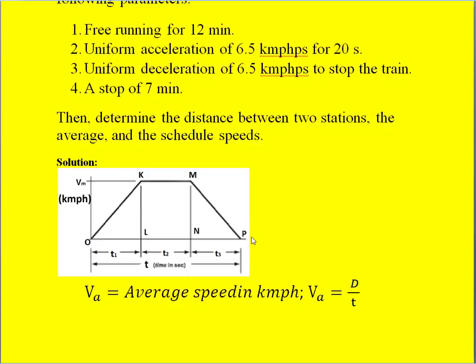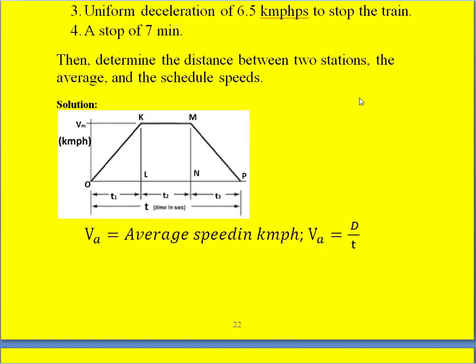So T3 is unknown, whereas beta is known, so we can calculate the time period T3. T3 is nothing but Vm by deceleration, that is beta.